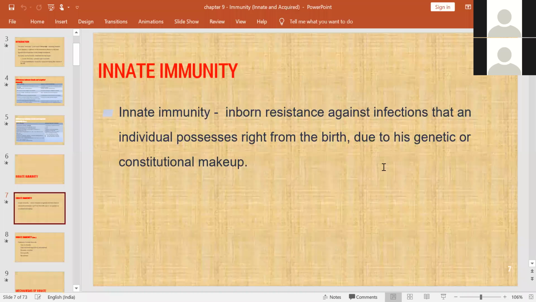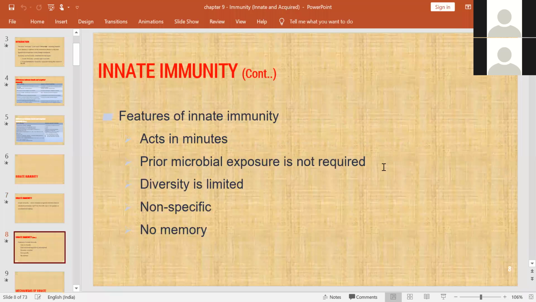First, coming to innate immunity, I told you this is the inborn resistance. This is present right from birth, and can be due to either genetic or constitutional makeup. So these are the features of innate immunity. One, it acts in minutes.